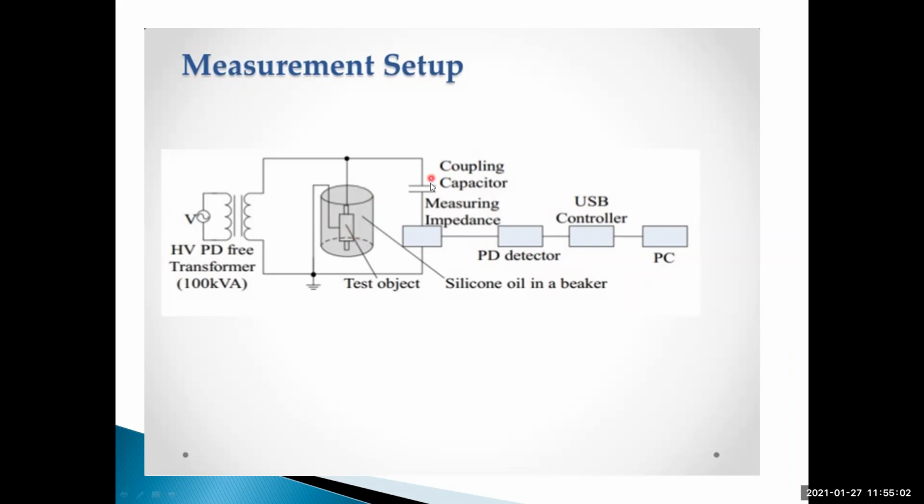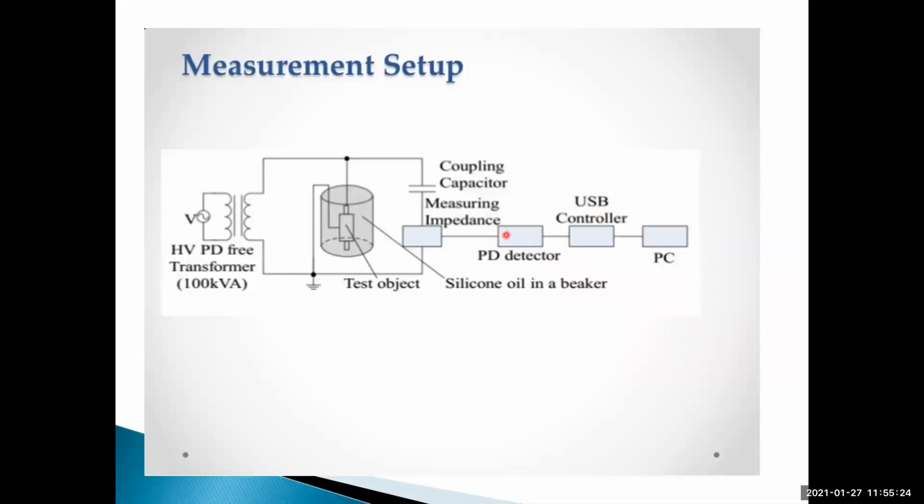Okay, this is called the coupling capacitor. And this is called the measuring impedance. And this is called the partial discharge detector. It is used to detect the partial discharge.